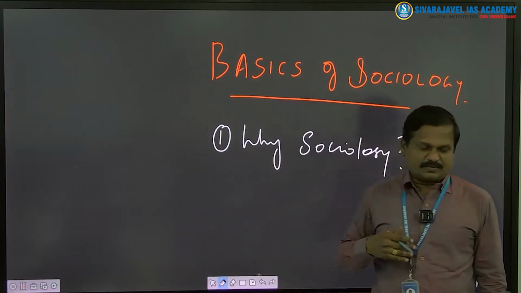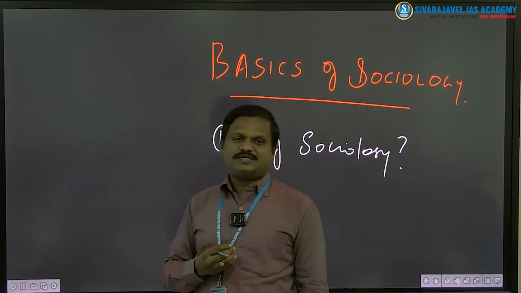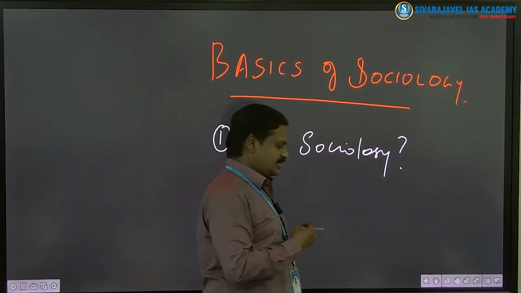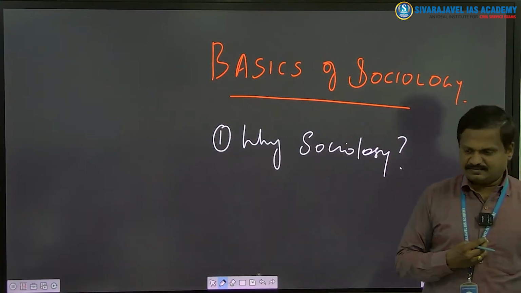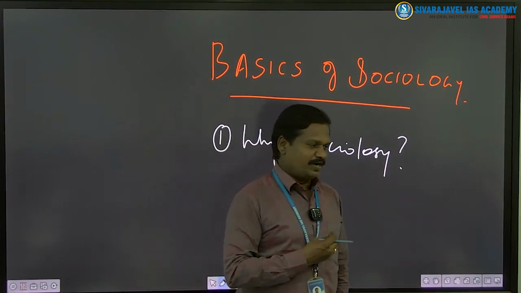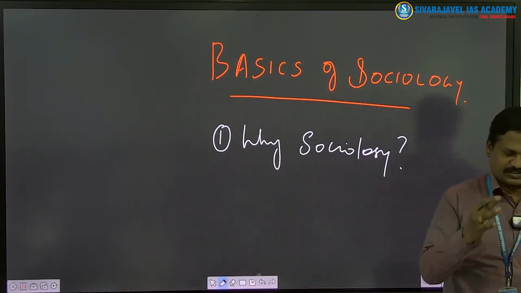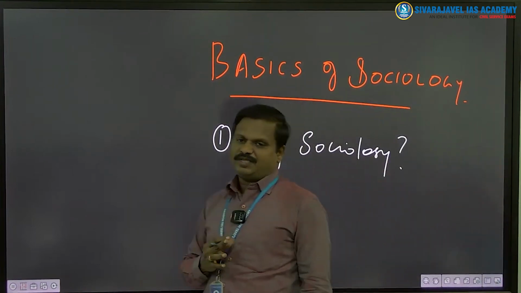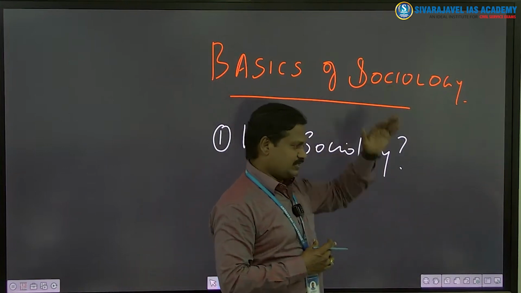Then the subsequent classes will cover topics like basic terminologies of sociology, then family, then religion, political system, social stratification, social change. These are some of the aspects of sociology we'll be teaching you in this basics of sociology.